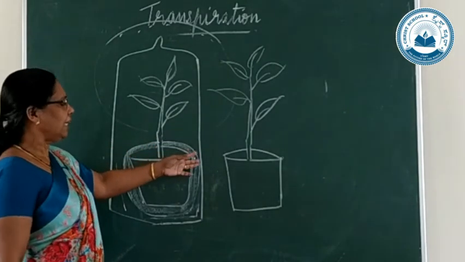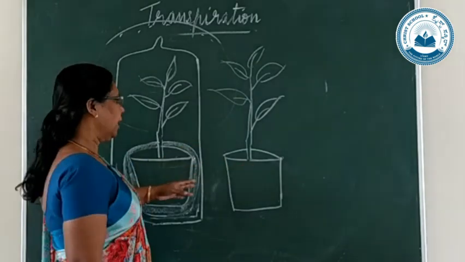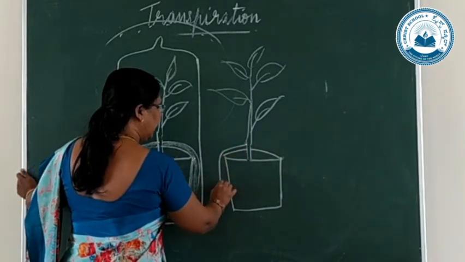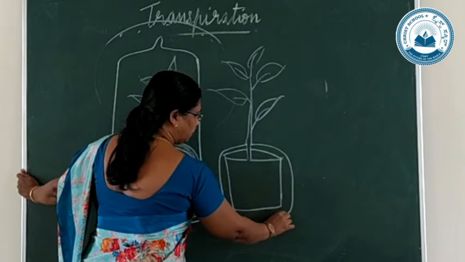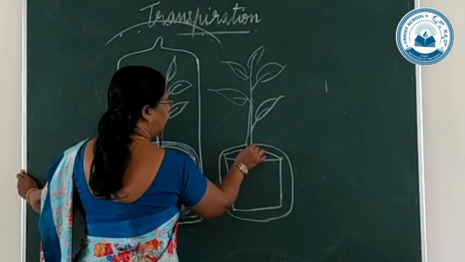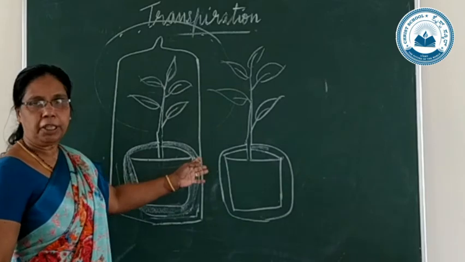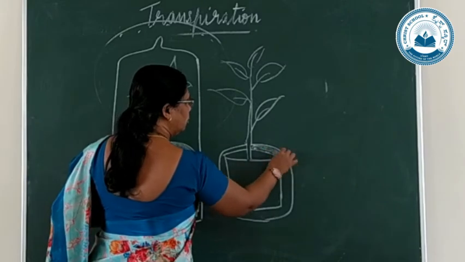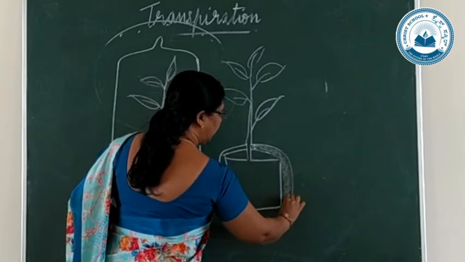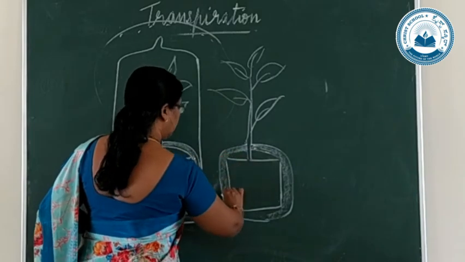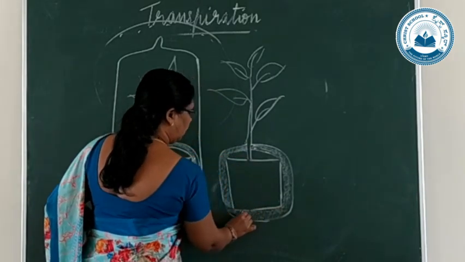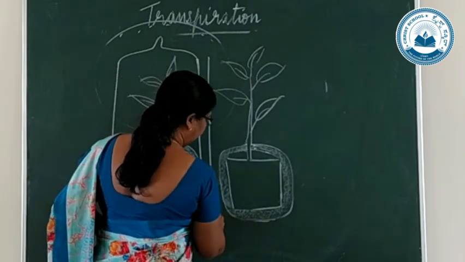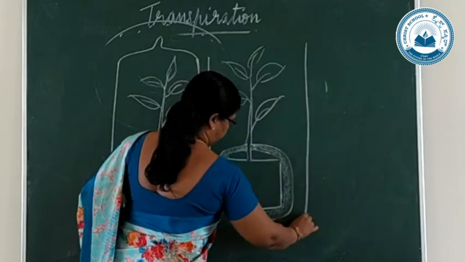Okay. In the second case, same condition we are providing. Here also you can see that you are covering this entire pot using a polythene bag. Tightly you are packing in the polythene bag. What is the purpose of covering it with a polythene bag? To prevent the evaporation. Okay. So here also you are covering it with a polythene bag. And this apparatus also, this one also, completely you are covering it in a bell jar.